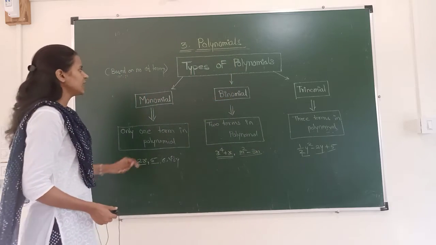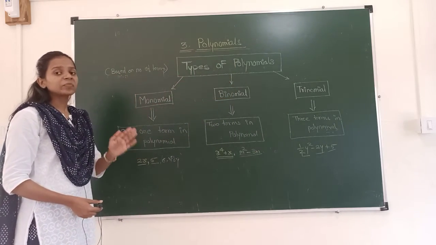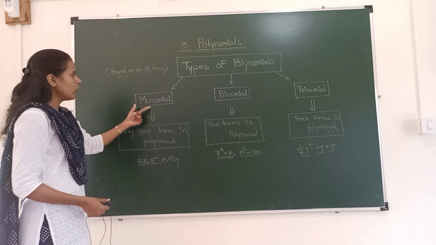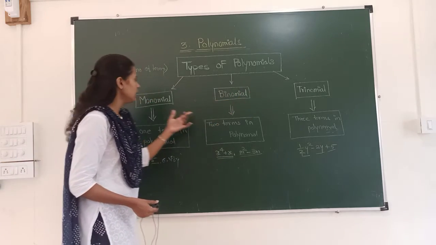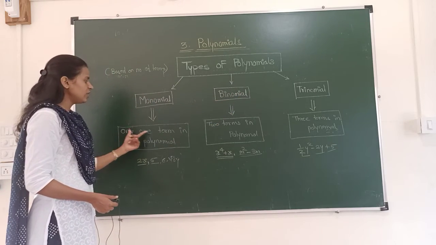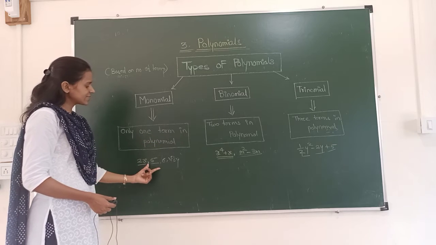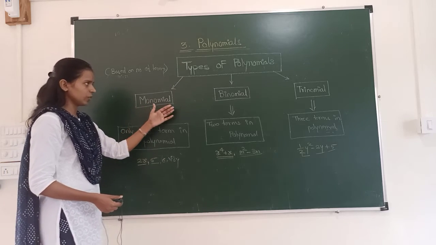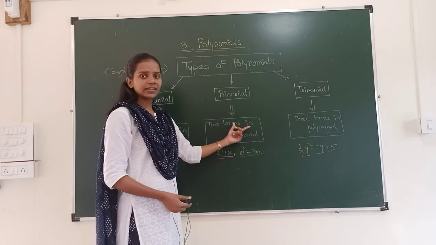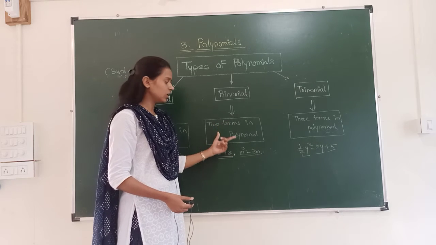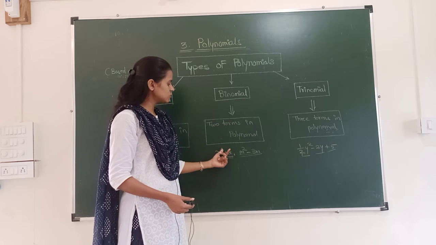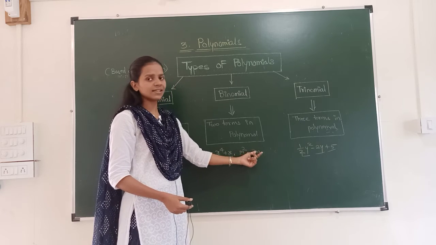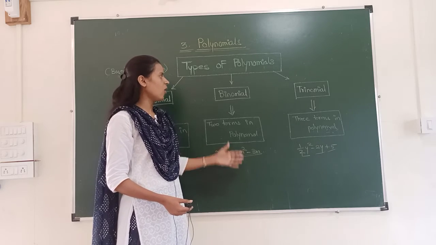We will revise once again the types of polynomials, but we are learning types of polynomials based on the number of terms: monomial, binomial and trinomial. Monomial means what? Only one term in the polynomial. 2x, 5, 6 under root of 3 into y are some examples of monomial. Binomial, two terms are there in the polynomial, called binomial. 4 to the power x, x raised to 4 plus x, m raised to 2 or m square minus 3m. These two are the examples of binomial.